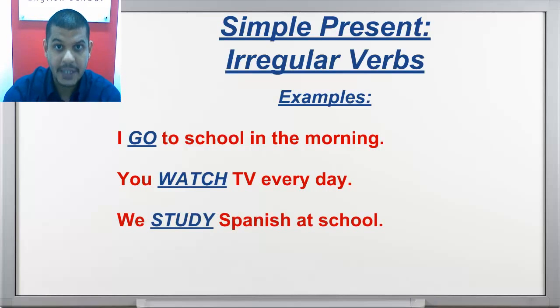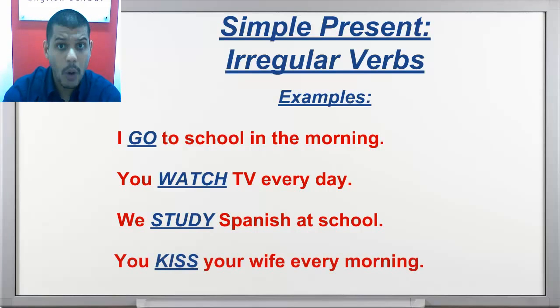We study Spanish at school. And you kiss your wife every morning. So you see the conjugations: I go, you watch, we study, you kiss. In this case, the conjugation of the verbs is normal.